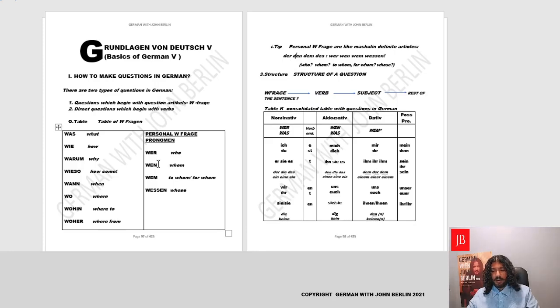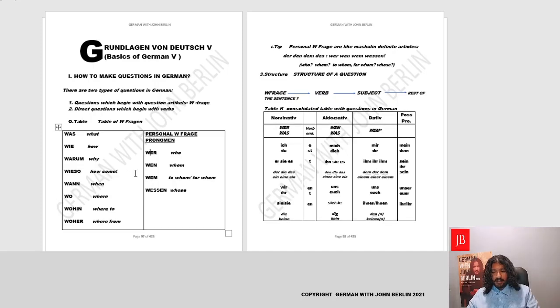From den we can remember wen. Then we have to whom, from whom, which is dative. The dative article is dem, der, dem. From dem we can remember wem. And lastly we learned genitive under the question whose, and the definite article is des, der, des, der. Des being masculine, from des we can remember wessen. So if you remember the masculine definite articles, you can remember the question pronouns as well.